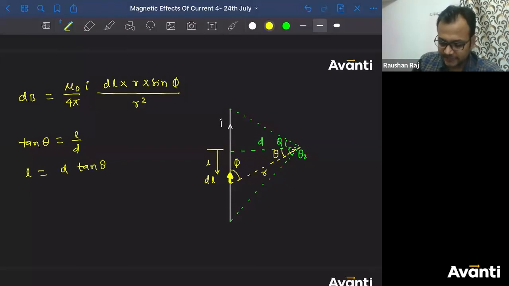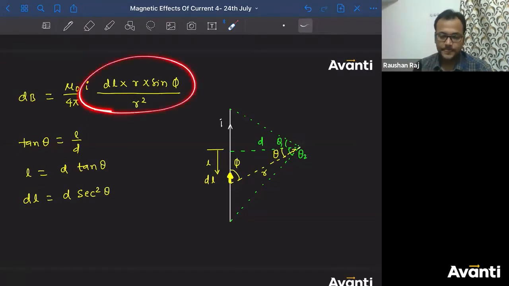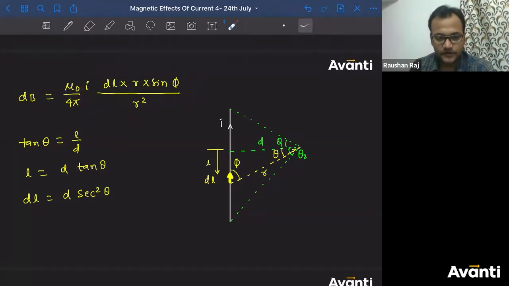So if I differentiate this, because this length is variable, dl can be written as D into the differentiation of tan theta, which is sec square theta. Can I replace this dl with D sec square theta d theta, where D is constant? And if you change the value of theta from theta 1 to theta 2, I'm talking about different elements. So I have to convert this into theta form, where theta will be the variable of integration. All right. इसका तो काम हो गया.